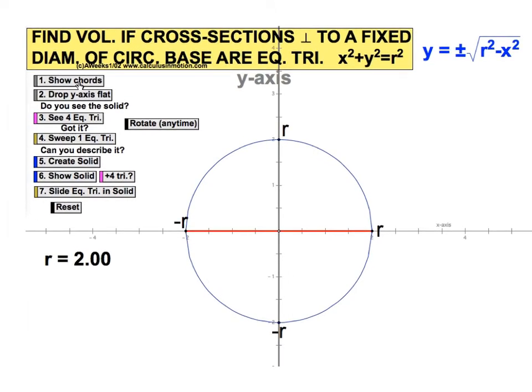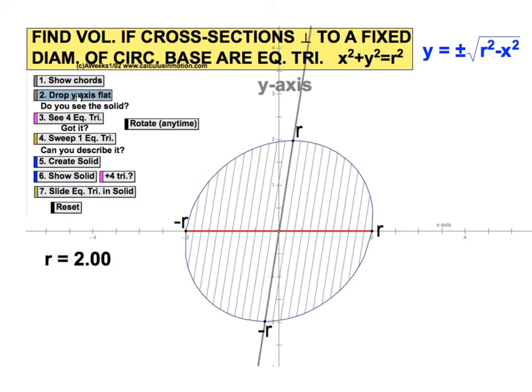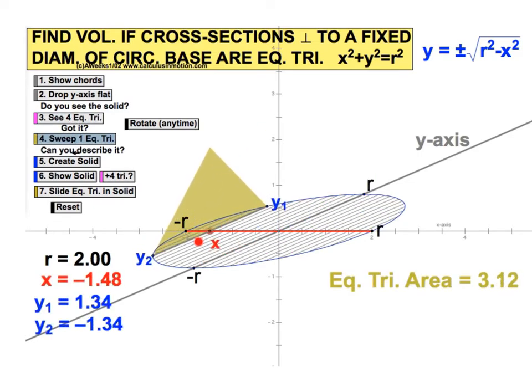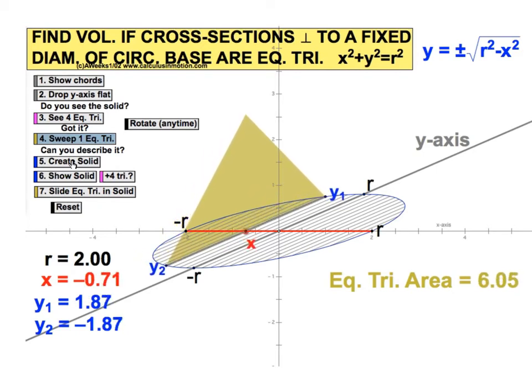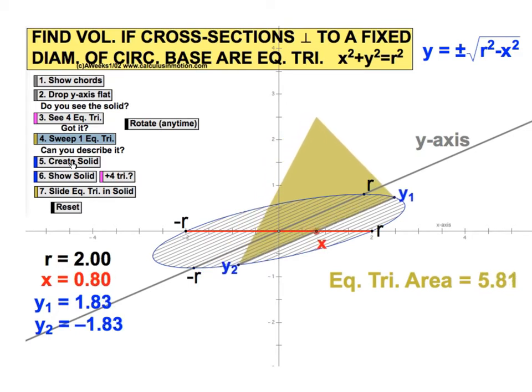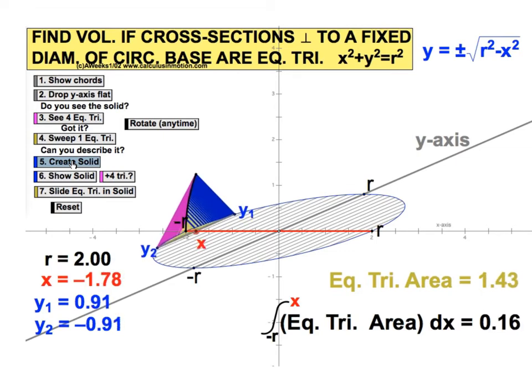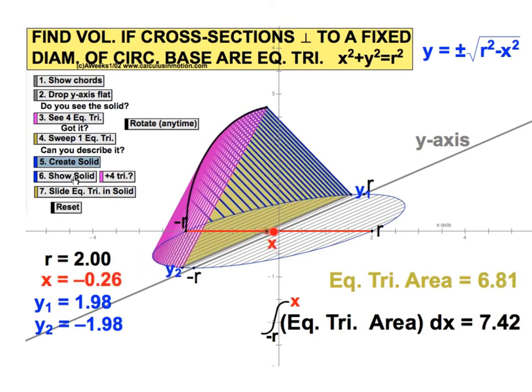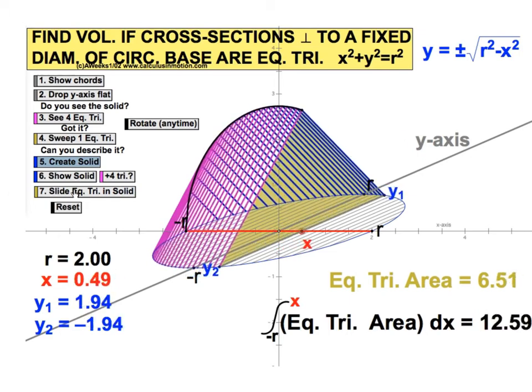It's going to be a very similar task to what we just did. We want to drop this circle flat and use equilateral triangles that are determined by the base, which is our circle. As we drag this triangle across the circle, we notice that the triangles get bigger and bigger to about the center, and then they start to get smaller again.